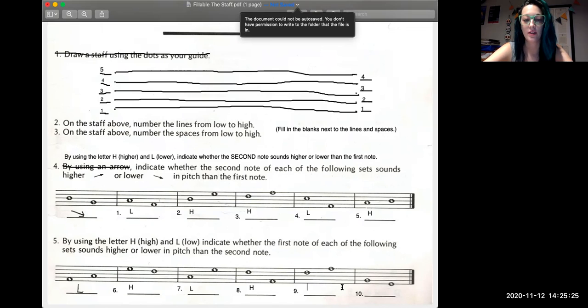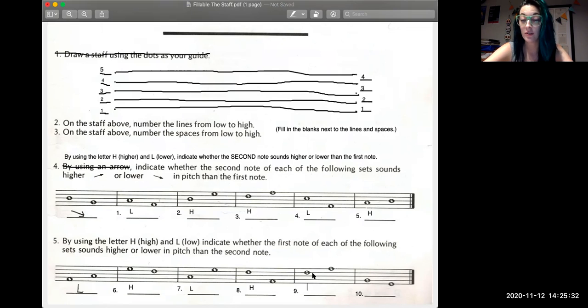On number 9, you can see that the first note is on line number 4, and the second note is on line number 5. So the first note is going to look and sound lower than the second note. So we're going to put an L for number 9.